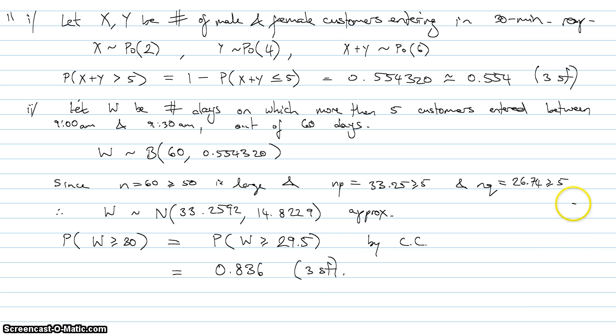Okay, what about part 3? So part 3, in a particular 15-minute period, there are less than 5 customers entering the cafe. Find the probability that at most 2 male customers entered the cafe during this 15-minute period.